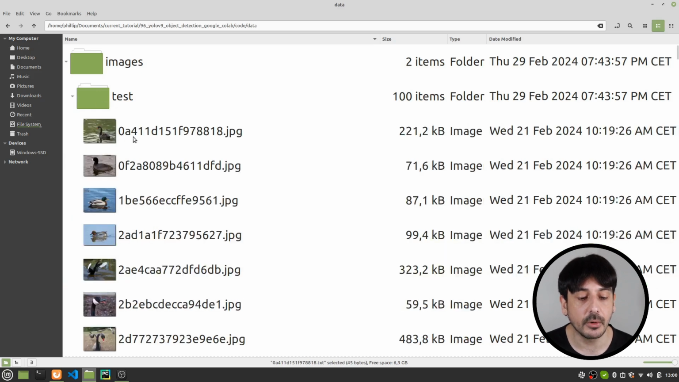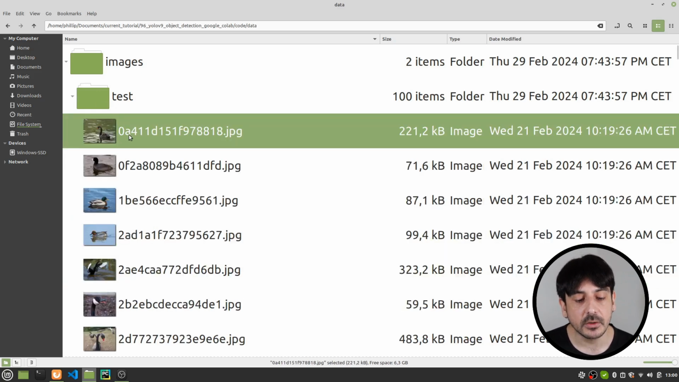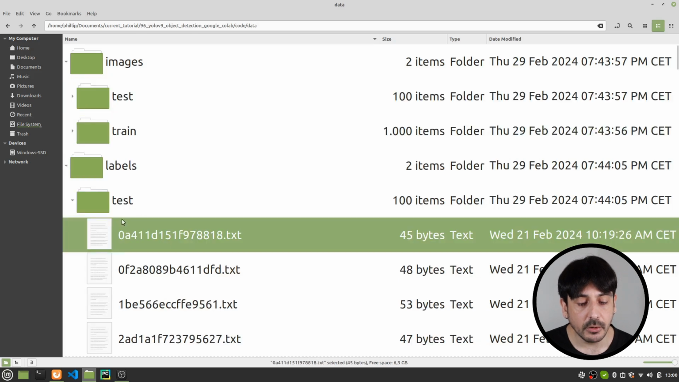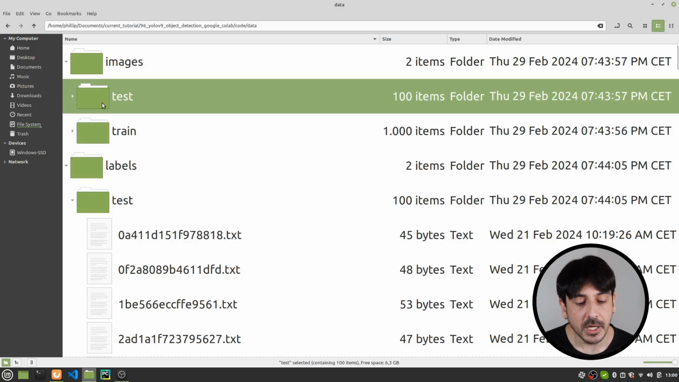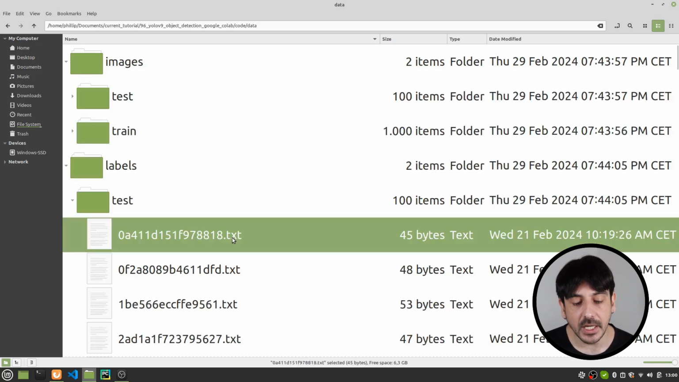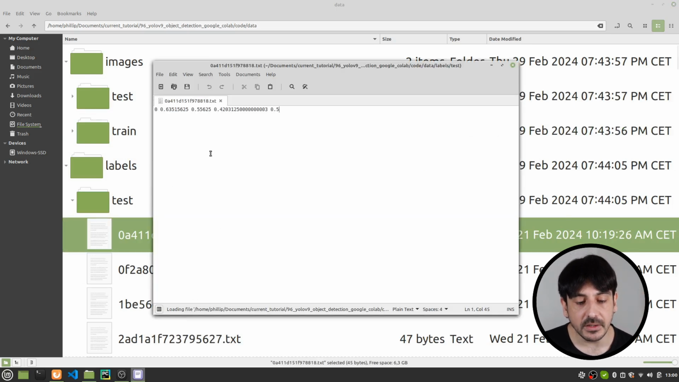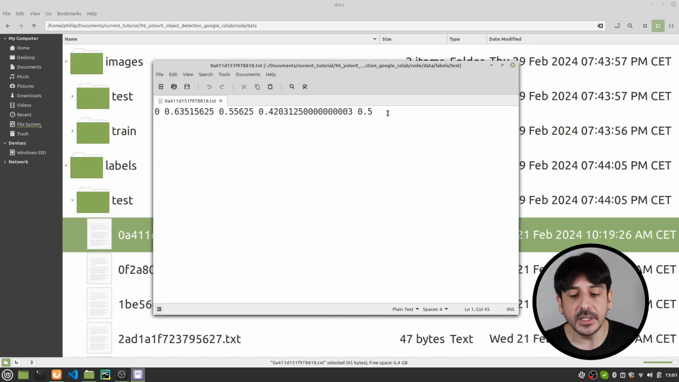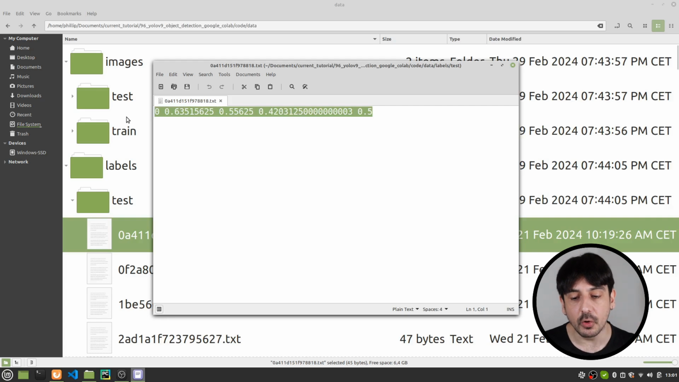If I open this directory over here, you can see that the first image is called 0A411 and so on, right? A very long name. And if I open this other directory over here, you can see that the first file is also called 0A411 and so on. So it's exactly the same file name but a different extension. In this case, this is txt. Now let me open this file over here, and these are the annotations for this image. And these annotations are given in the YOLO format.